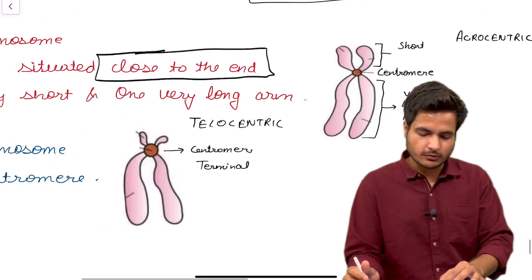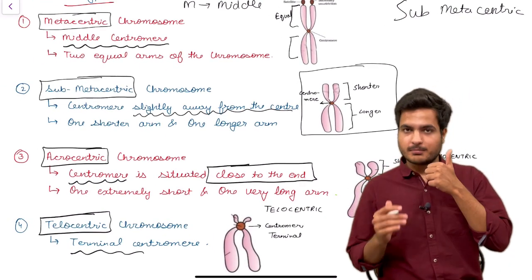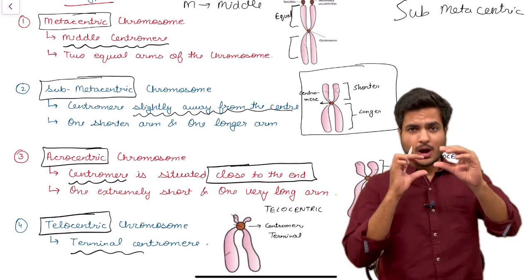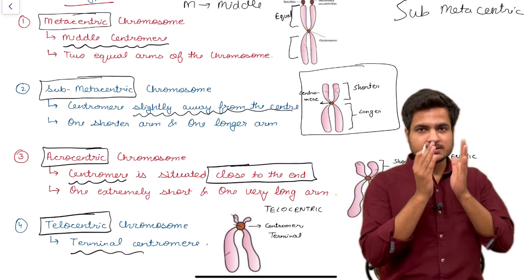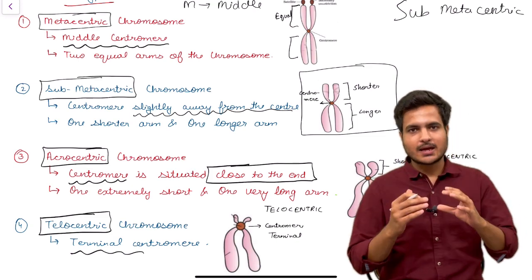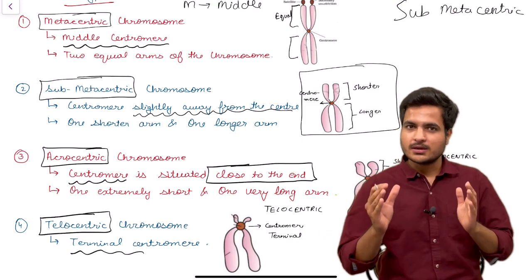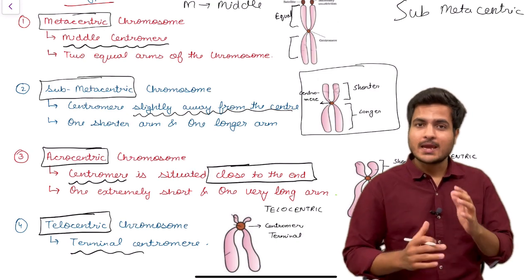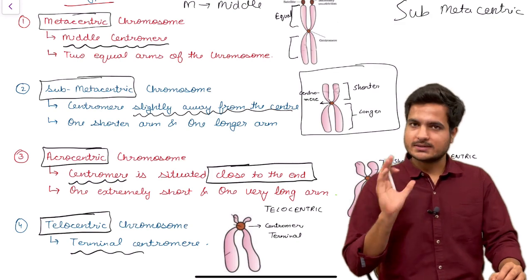So let's revise the four types of chromosomes on the basis of position of centromere. First of all, we have the metacentric chromosome in which the centromere is in the middle, in which the two arms are equal. Second is the submetacentric chromosome in which the centromere is slightly away from the middle, in which one arm is shorter and the other arm is longer. Third is acrocentric in which the centromere is towards the end, which results in one extremely short arm and one very long arm. And the fourth and last one is the telocentric chromosome in which the centromere is terminal.